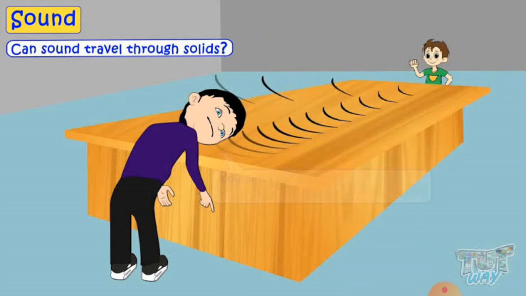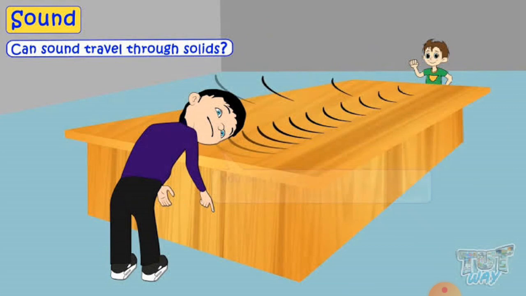Now take a meter scale made of metal and hold one end close to your ear very carefully, and ask your friend to scratch the other end of the meter scale lightly. You will be able to hear the sound of scratching through the metallic meter scale quite loudly, though other persons around you cannot hear the same sound.